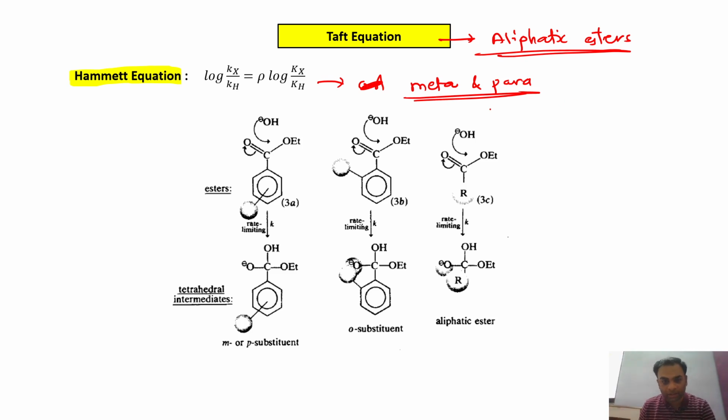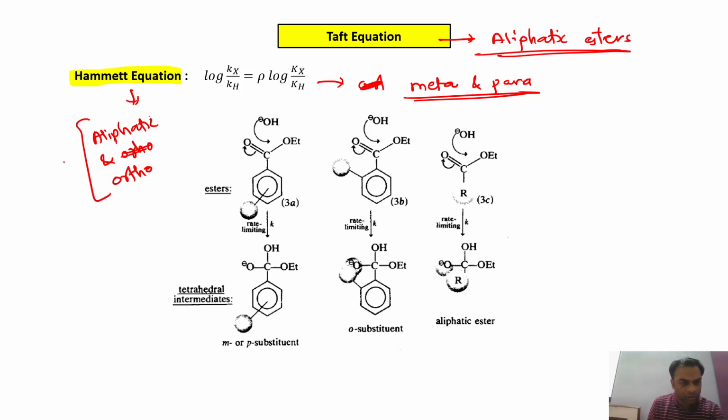The Hammett equation is not applicable for aliphatic and orthoesters, because they cause steric crowding during the intermediate formation.